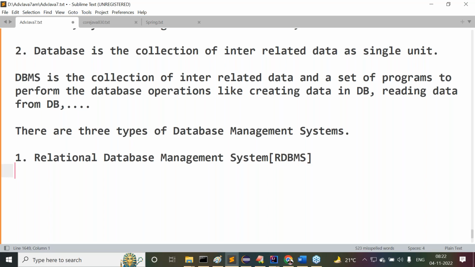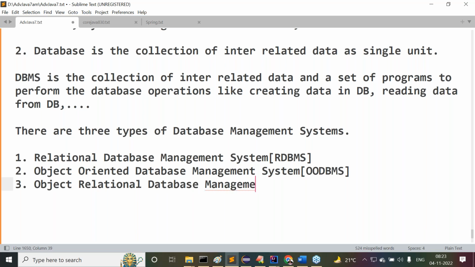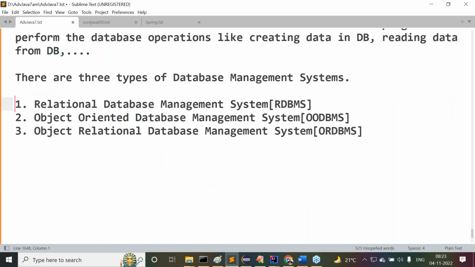Second one is the object oriented database management system. And third one is the object relational database management system, ORDBMS. That's it guys. Relational, object oriented, and object relational database management systems are what we are using.